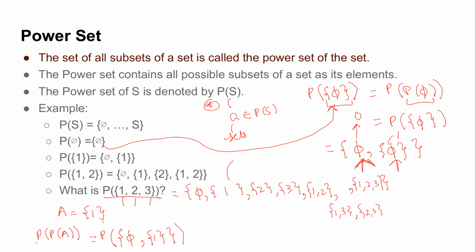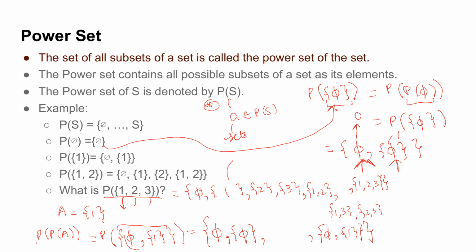Now I know this is my set. Now I can again apply the same rule. What is the power set of a given set? It is the phi, at least phi, and the set itself. So let us write the full set: phi and {1}. After that, we are going to write the elements one by one as subsets. Remember, like we did here, we choose one member of the set and add curly braces outside it. So the first member of the set is phi, so I'll add curly braces outside it.